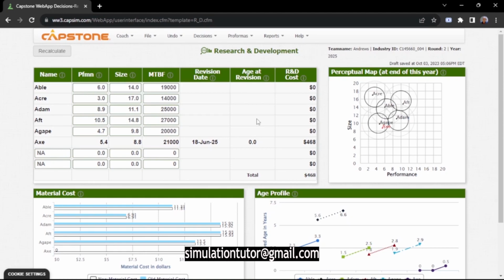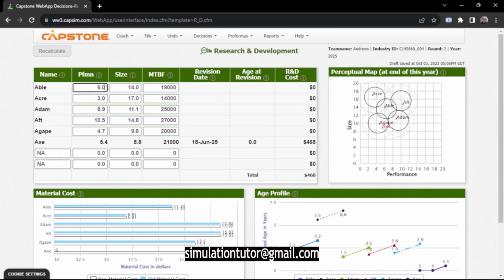Hello, this here is round 2 decisions for my CapSim. A precaution: don't copy these values if you did not follow my round 1 values. If you did your own thing, don't copy this, because I can't guarantee you'll pass, and definitely you will not get what you intended to get. So in this round, we want to make decisions for round 2.